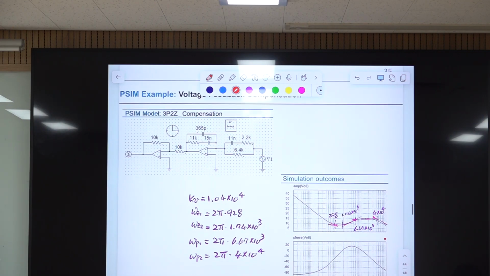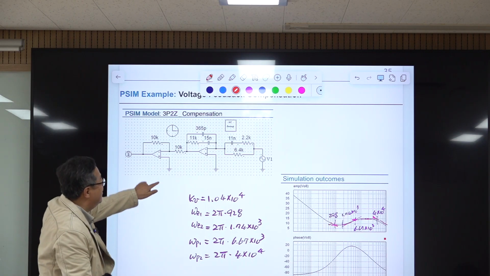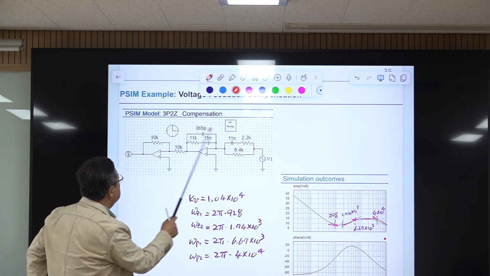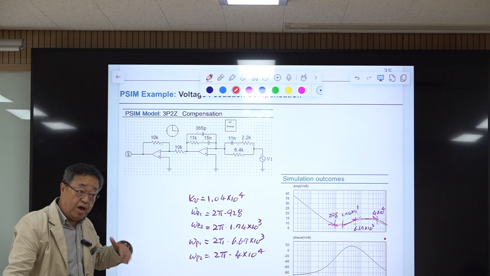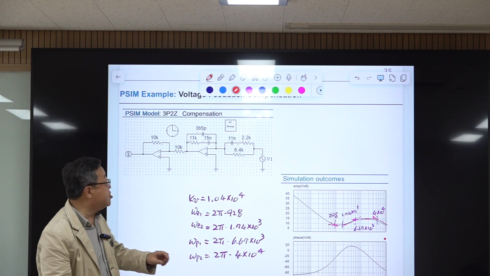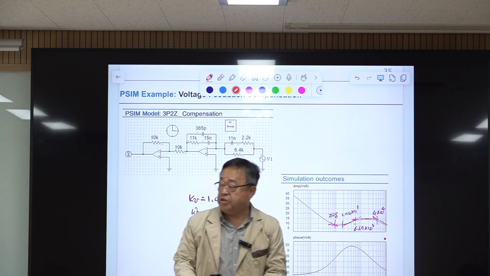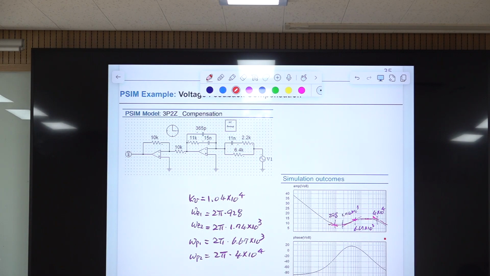So this is our compensation, and this is the PSIM model. It is extremely simple: an ideal op-amp, and this is G2, and this is G1. I added this one to have the sign inversion. The transfer function is this one, not this one, because we considered the minus sign separately. So we need this for the sign change. This is required for sign inversion.